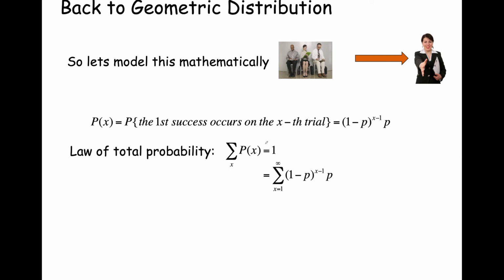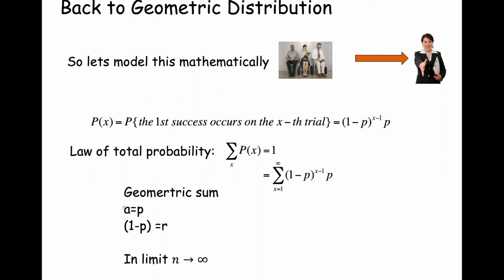We want to show that this infinite sum, because X can go from 1 to infinity, you have an infinite number of candidates. So we want to use a geometric sequence to show that this infinite sum is equal to 1. We want to cast it as a geometric series, which is why we call it the geometric distribution.